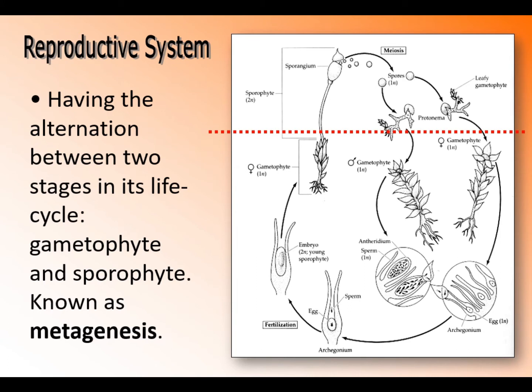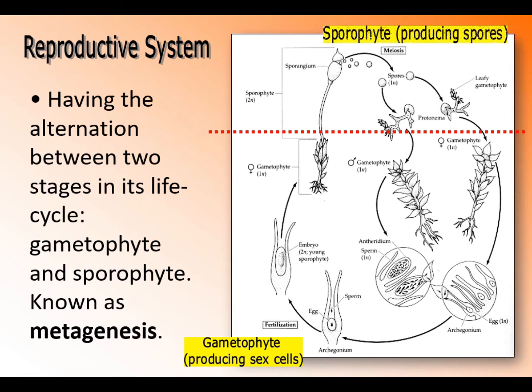lower and upper parts. The lower part consists of the gametophyte generation, or the generation that produces sex cells, consisting of two types of sex cells or reproductive cells. The first one is male reproductive cells and the second one is female reproductive cells. Meanwhile, the upper part of this diagram describes the sporophyte generation, the generation that produces spores, or performs an asexual mechanism of reproduction.